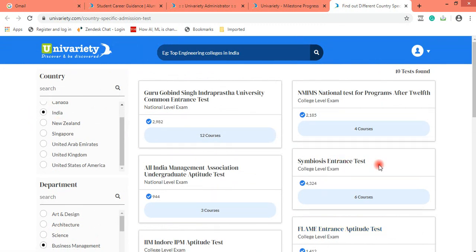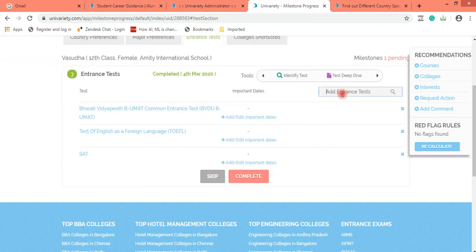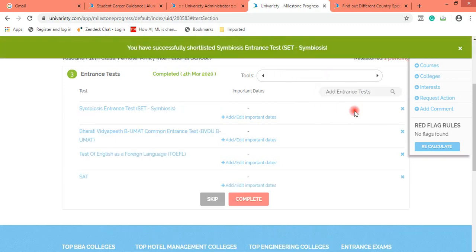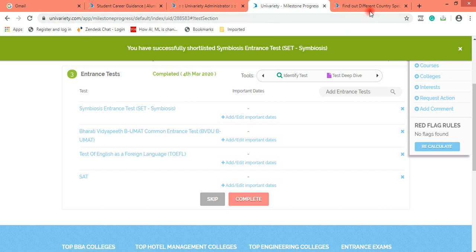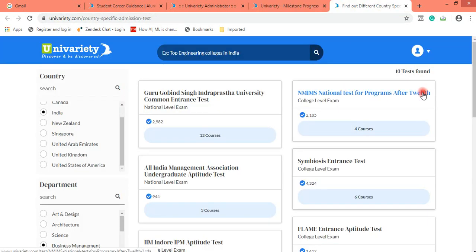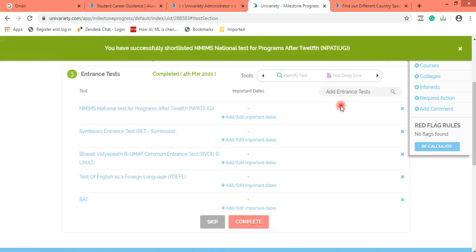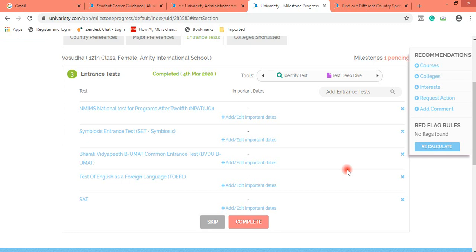I want to select symbiosis entrance test, so I would just type symbiosis here. Symbiosis entrance test. NMIMS national test. NPAT UG. So this is how the tests would get shortlisted, and then I go to the next milestone.